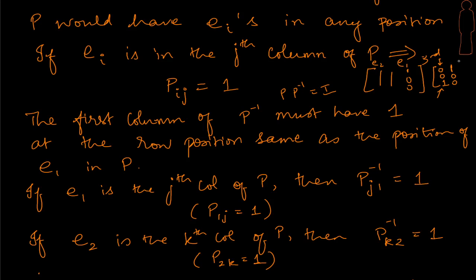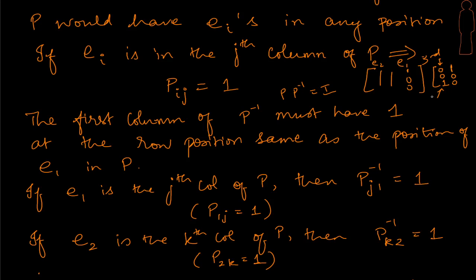The 1 is appearing in P inverse in the first position of the second column. And where did this k come from? We assumed that k is 1 here, right? And therefore if E2 is in the kth column of P, then P inverse K2 will become 1, right?